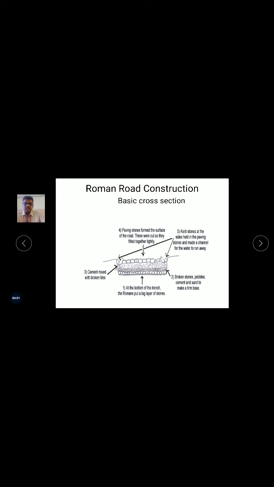This acts as a load bearing agent where the vehicle may travel on this road. When the load is directly applied, the larger stones transfer the load to the smaller portions. Here the filler materials are sand, cement, and some tile particles, so that the load can be easily transferred to the base. This is the first initial road construction done by the Roman people.